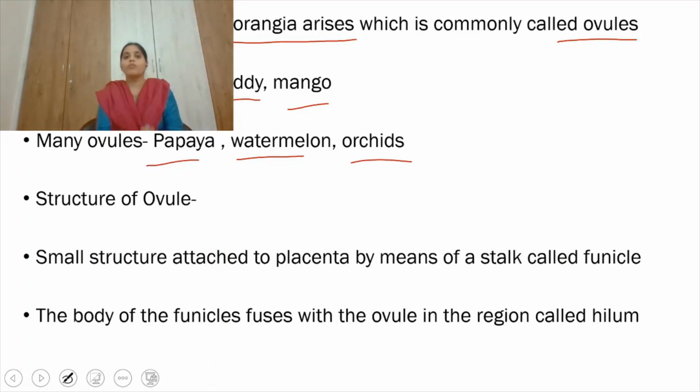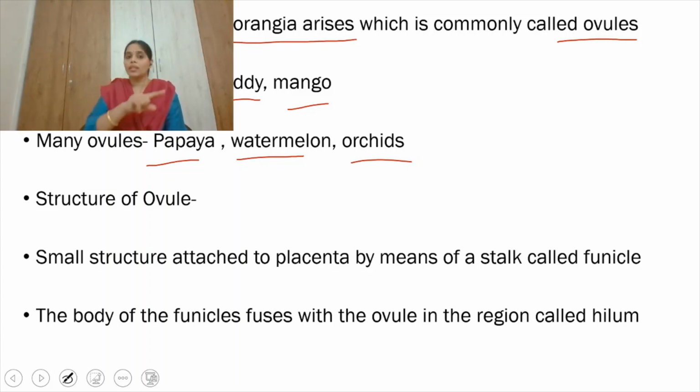So let's move to the structure of the ovule. Pistil we completed. The three parts of the pistil are stigma, style, and ovary. The ovary contains a cavity called the ovarian cavity in which the placenta is present. The placenta gives rise to ovules. Where only one ovule is present, examples are paddy, wheat, and mango. Where the placenta gives rise to many ovules, examples are papaya, watermelon, and orchids. Let's move to the structure of the ovule.